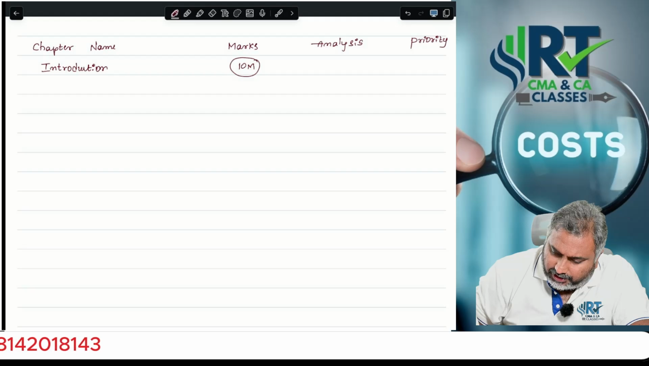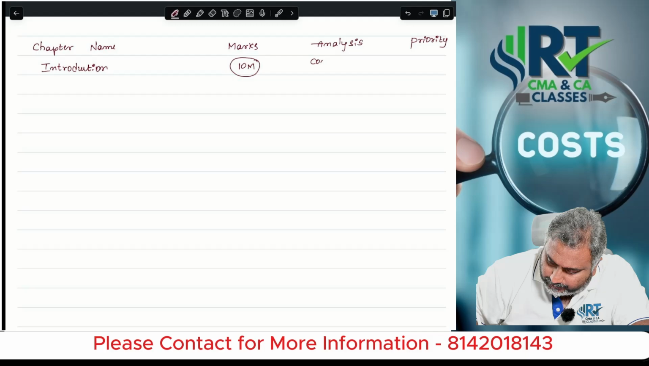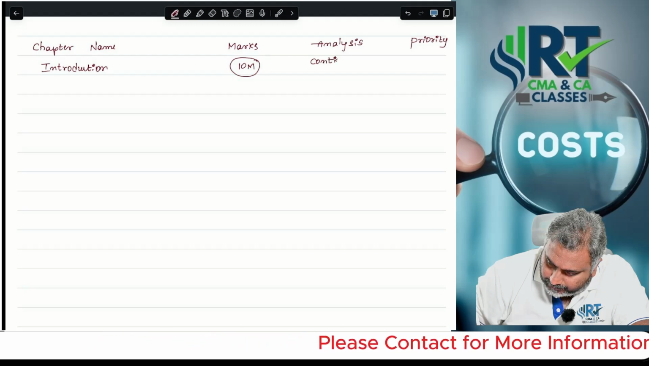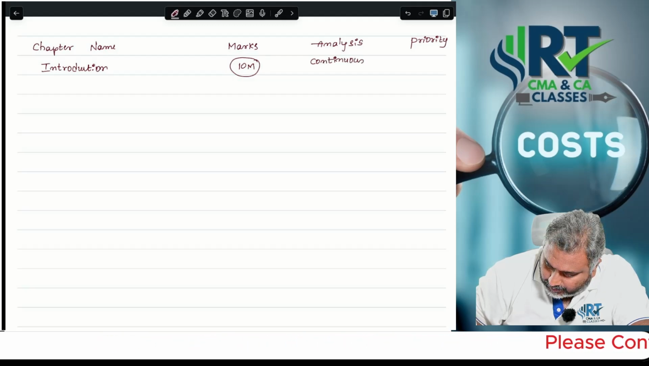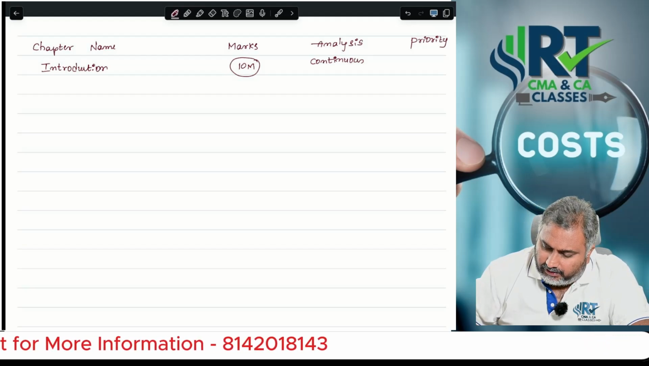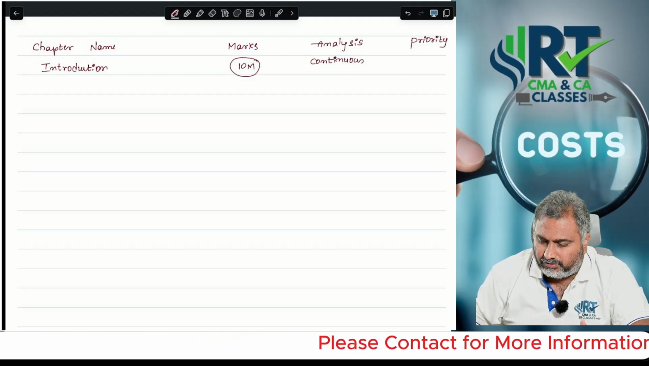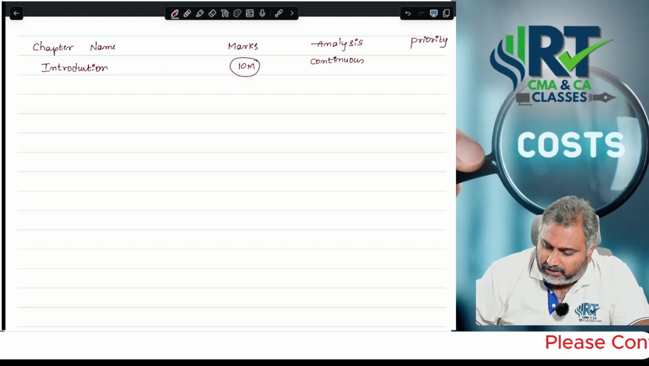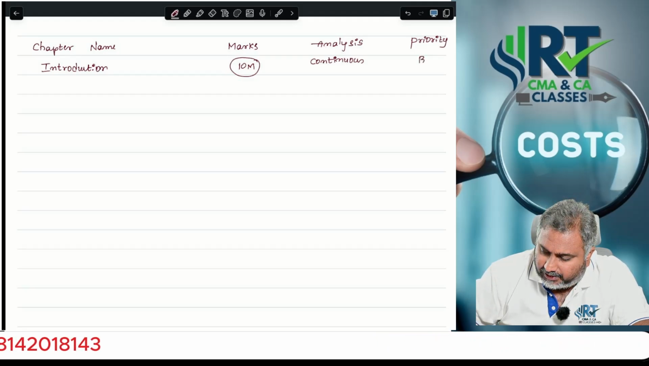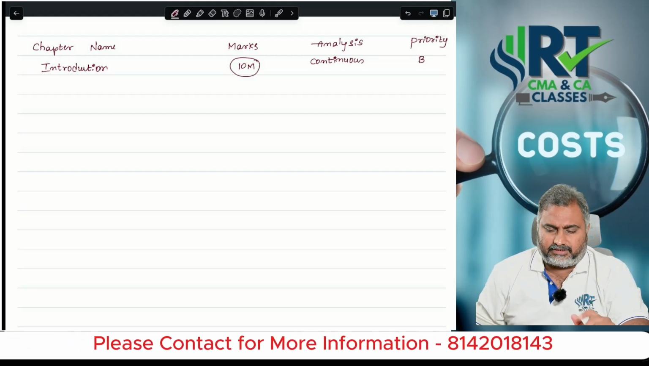And in the majority of situations, if you consider the analysis, they are asking questions from this on a continuous basis. And if you want me to prioritize, I would consider this a B category question. Priority wise I will consider it a B category itself.